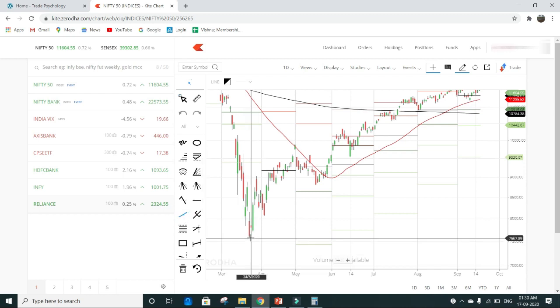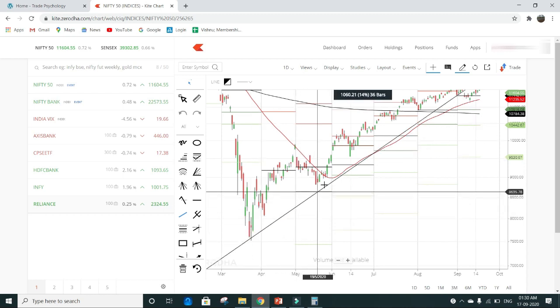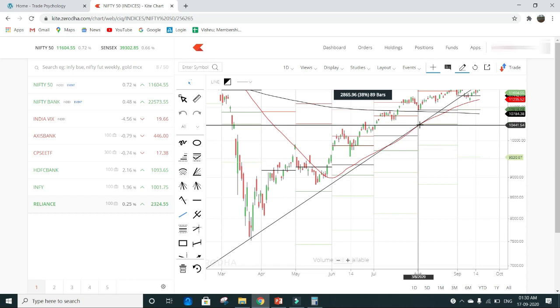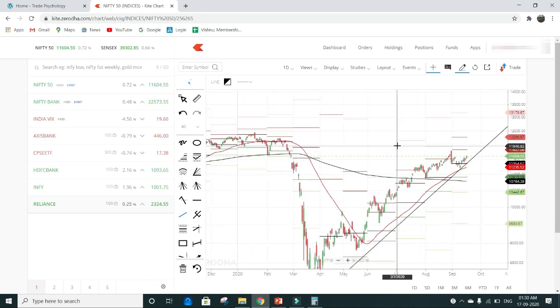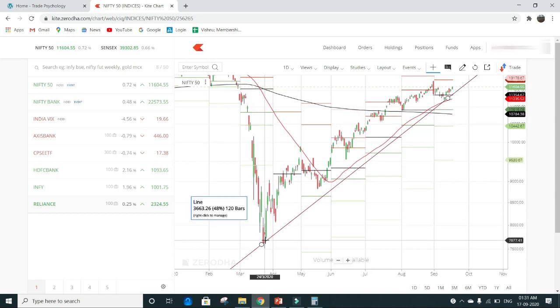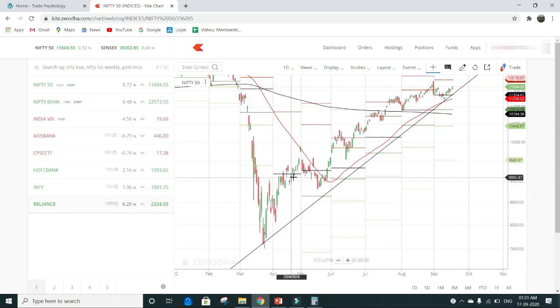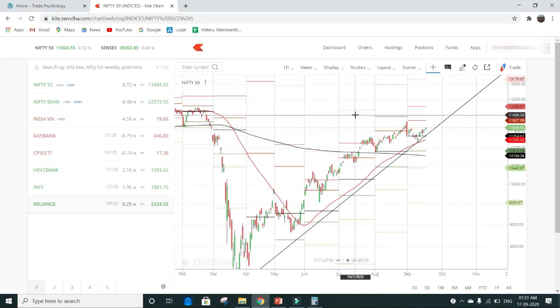The low created on 24th of March was around 7,500. If you put a line around this level and draw the line along with the lows created to the previous lows, here is how the trend line looks. When the Nifty hit the bottom at this level, it has been consolidating and it did not break this trend line. From there it is creating higher highs and moving in the upward direction.